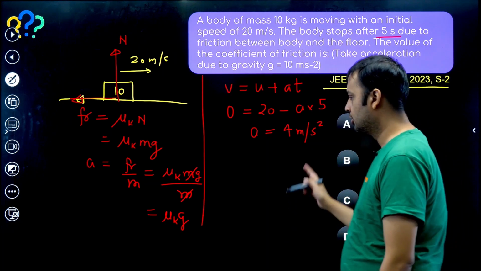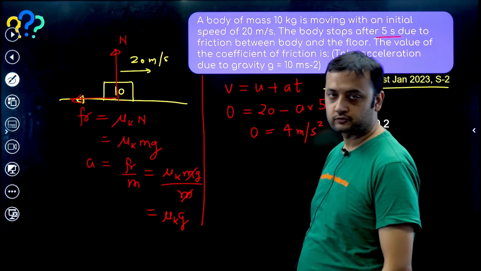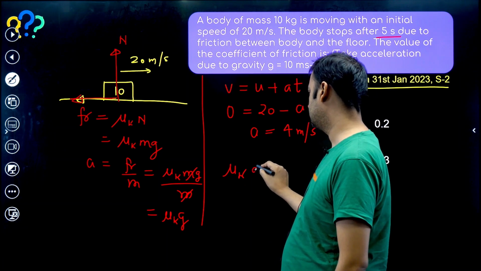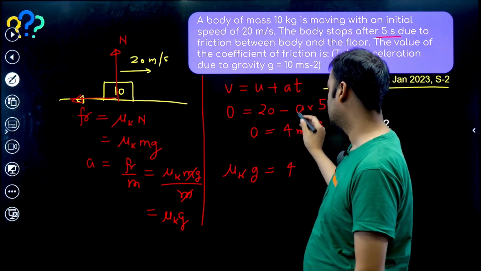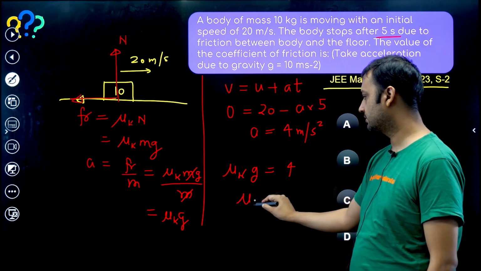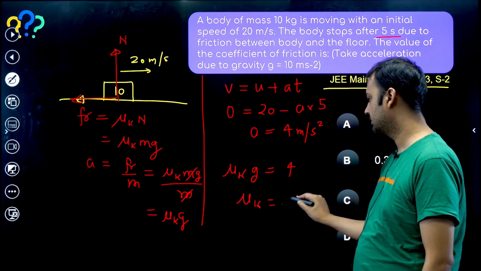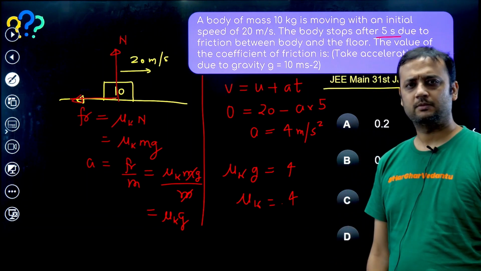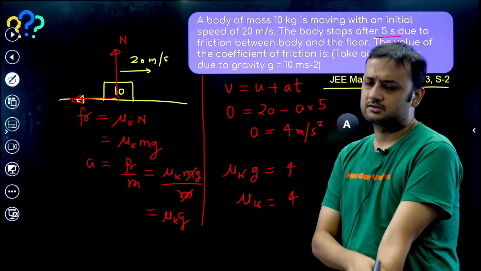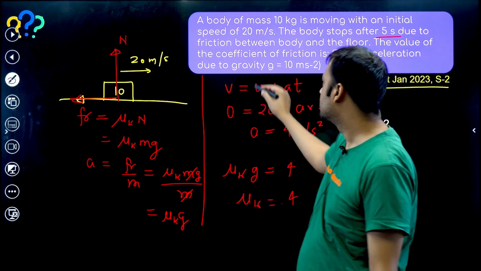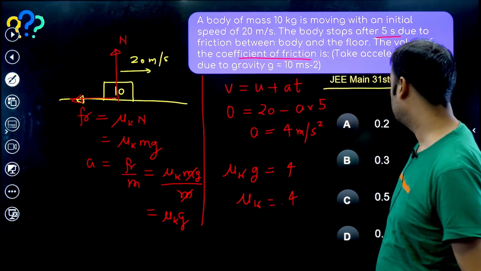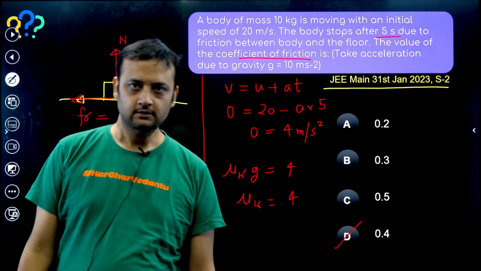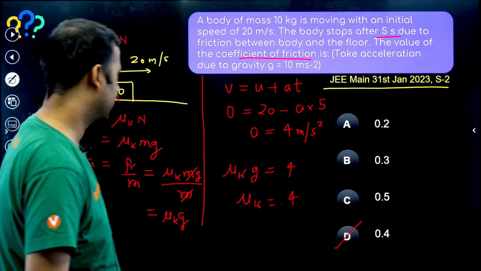So that means mu k g will be equal to 4. So mu k into g should be equal to 4. g is 10, so mu k will be 0.4. And as I said, it is given as coefficient of friction, so we will assume kinetic equal to static because it is not specified. So we will assume coefficient of friction is 0.4. Option D will be the correct answer for this question. I hope you have understood.